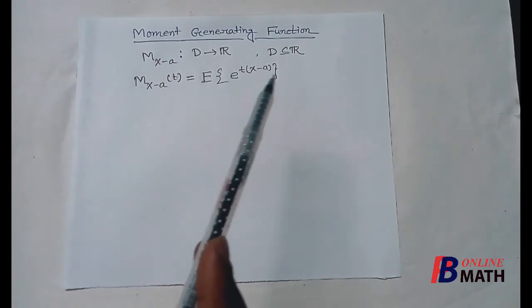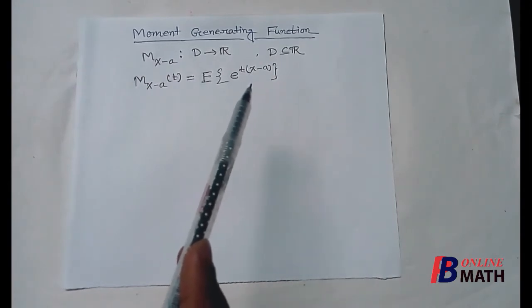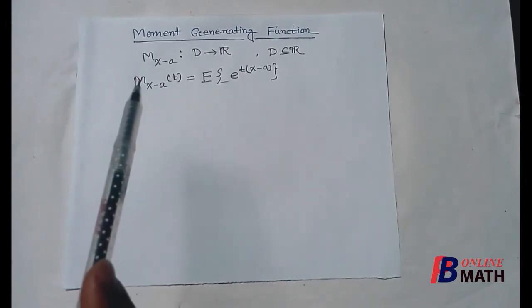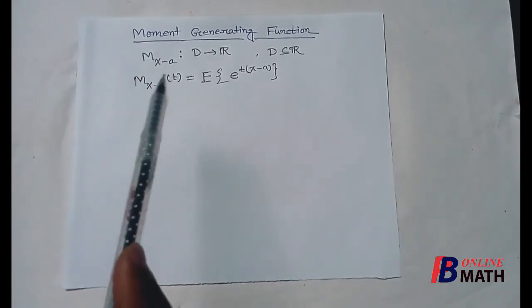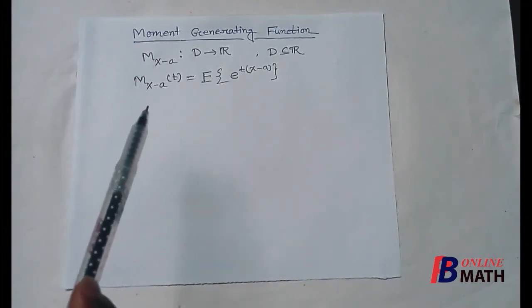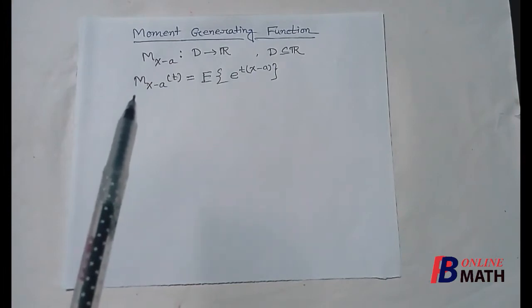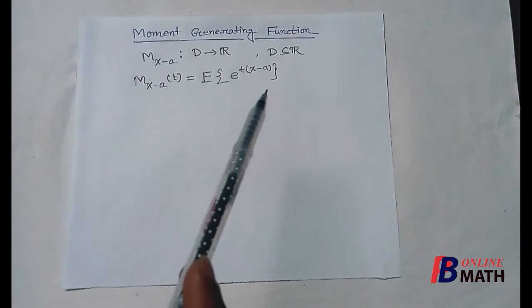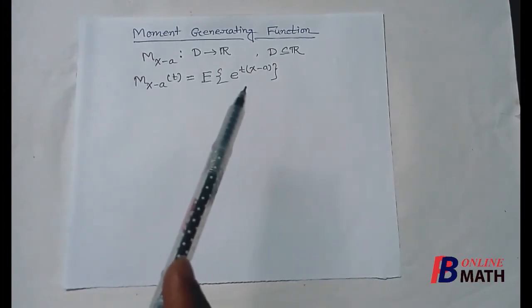Remember that a is any given point, capital X is the given random variable, t is a real variable, and M of X minus a is the moment generating function about the point x equal to a. So the moment generating function is nothing but the expectation of e to the power t into (X minus a).